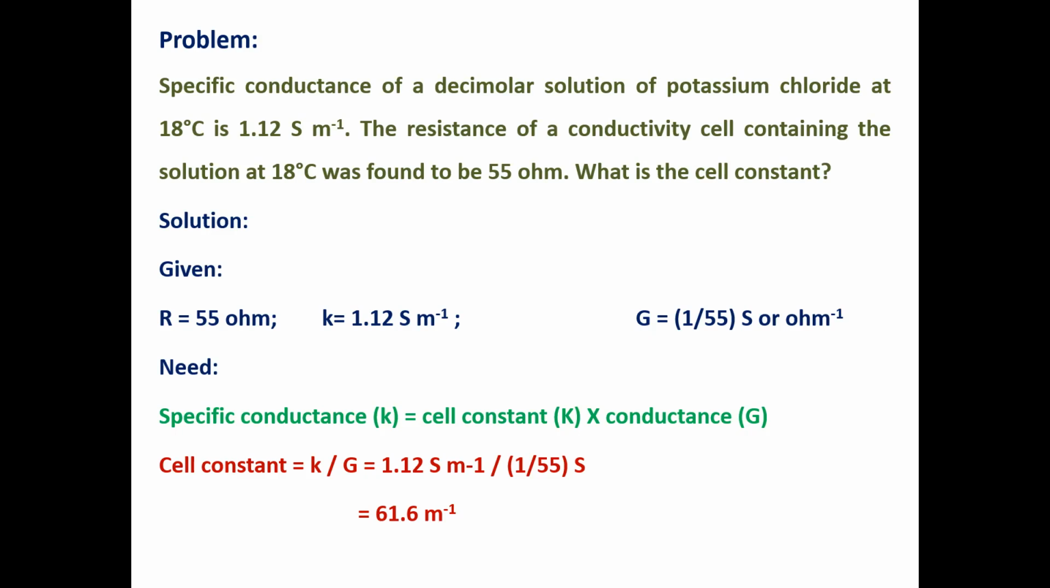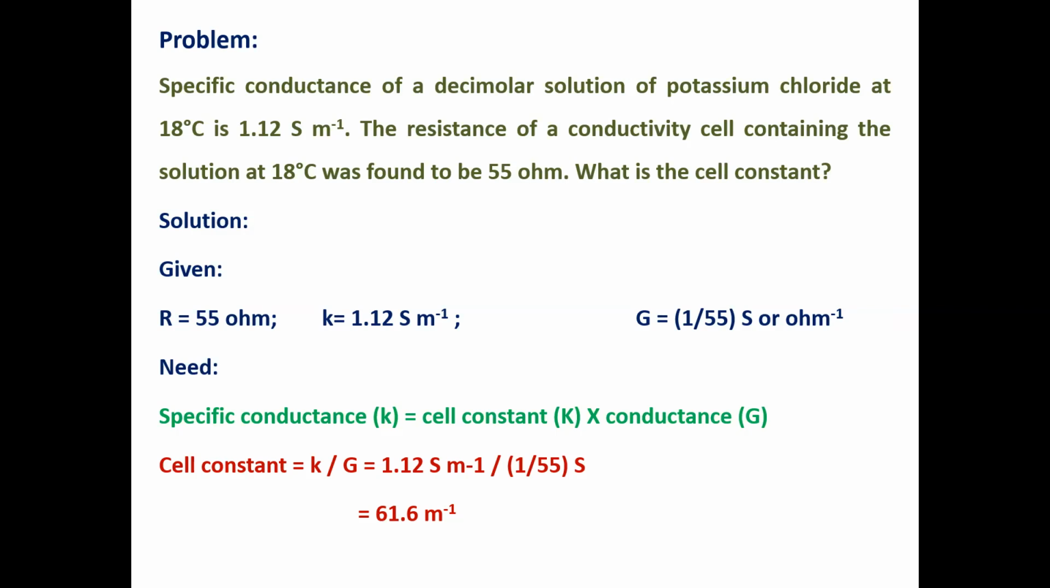Resistance and specific conductance values are given in the problem. What is the resistance? R is equal to 55 ohm. What is the specific conductance? K is equal to kappa is equal to 1.12 Siemens per meter. We know that cell constant is equal to specific conductance divided by observed conductance. Here the observed conductance value is not directly provided in this problem. But we have the value of R, that is resistance.